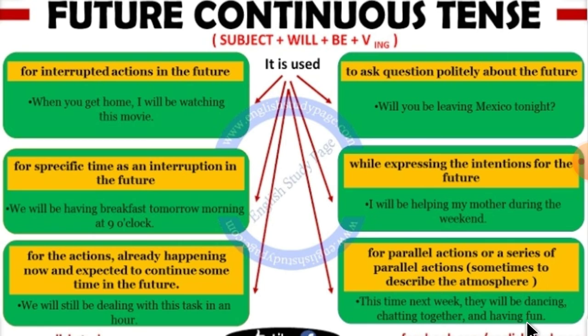So, which are the uses of future continuous tense? For interrupted actions in the future, for specific time as an interruption in the future, for the actions already happening now and expected to continue sometime in the future, to ask a question politely about the future, while expressing the intentions for the future, for parallel actions or a series of parallel actions, sometimes to describe the atmosphere.